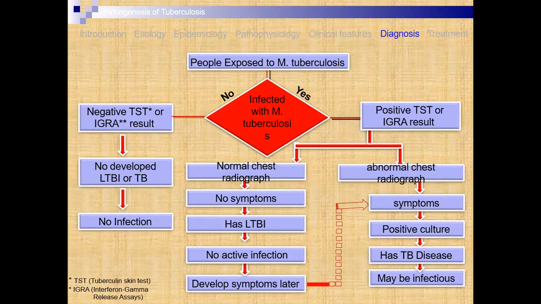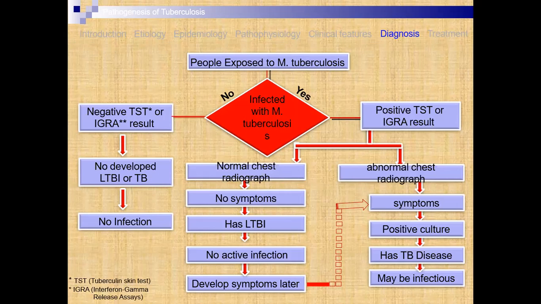If infected with Mycobacterium tuberculosis, a chest radiograph, that is, an X-ray, is taken. If there are no symptoms, then it is LTBI, latent tuberculosis infection. If they are not active, they may develop symptoms later on.